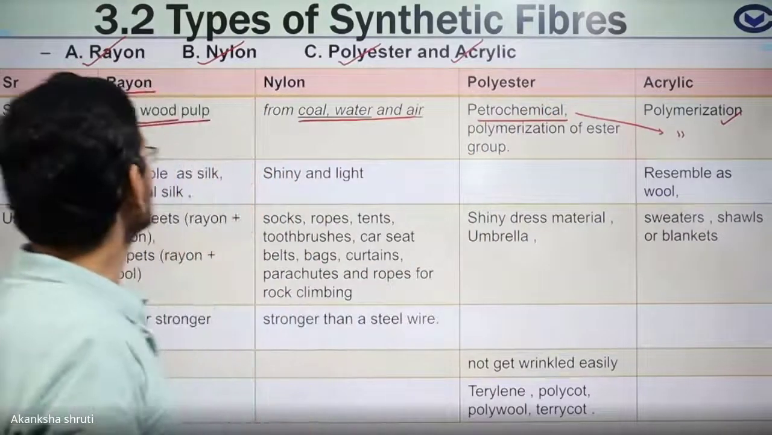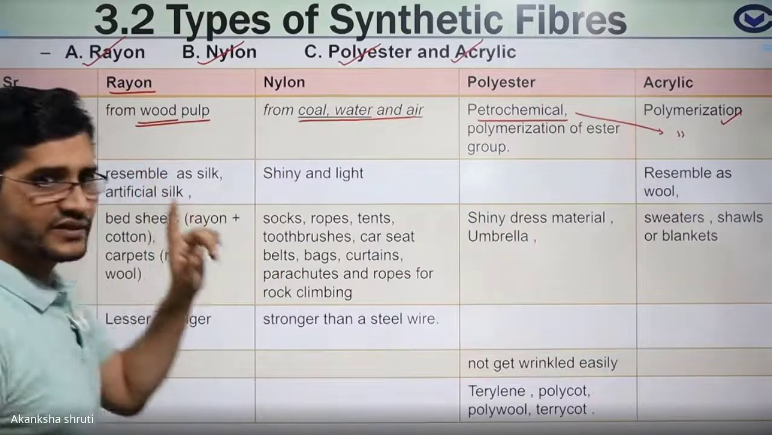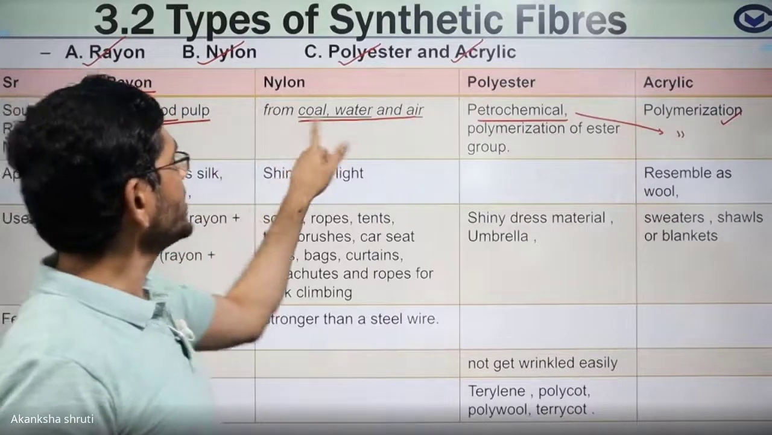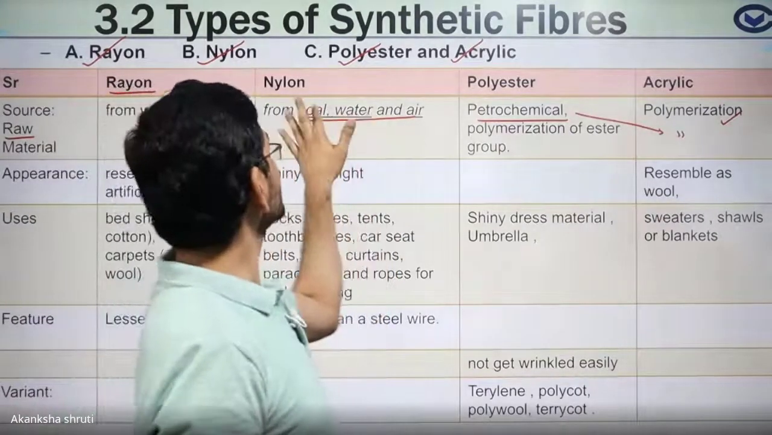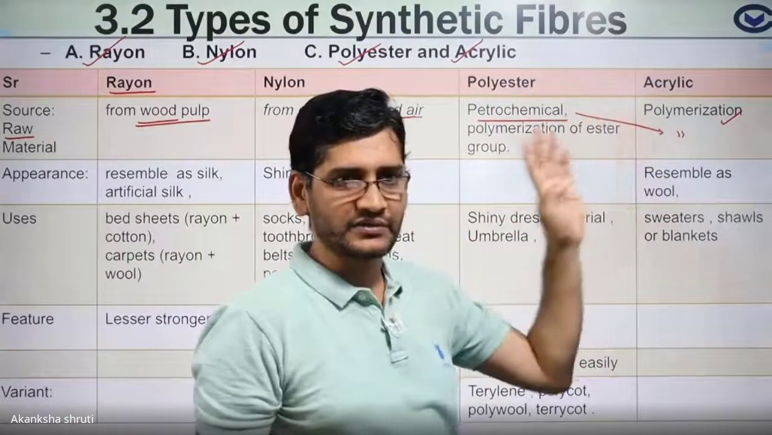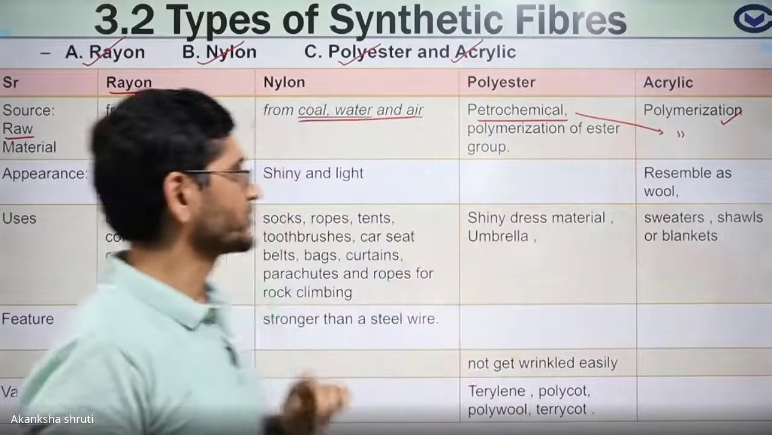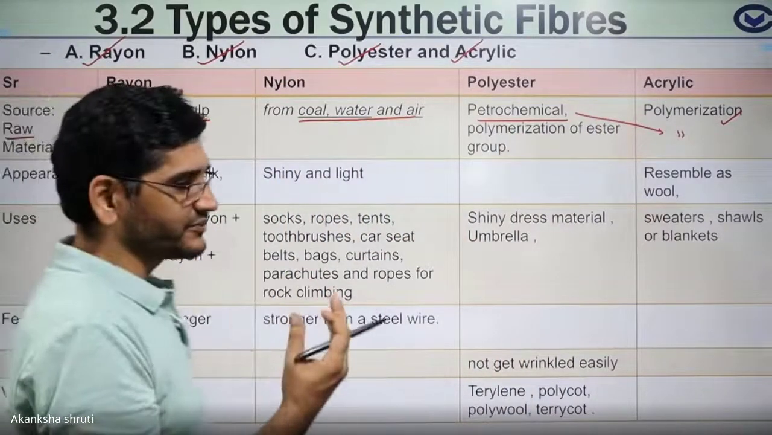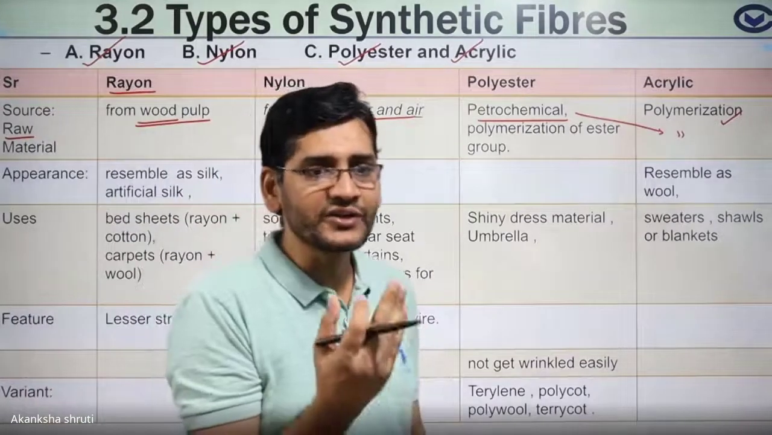Students, so what is the source? Keep in mind, remember here: rayon from the wood, nylon from the coal, water and air, or simply the coal, polyester and acrylic from the petrochemical. These three things you have to keep in mind. Now, how can you identify it? What is the appearance, how does it look?